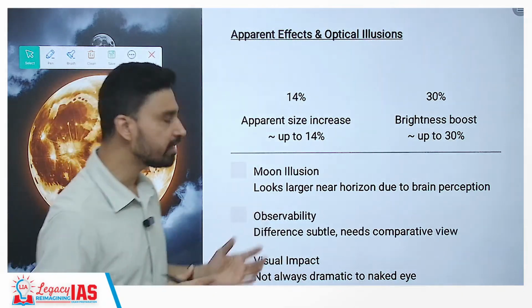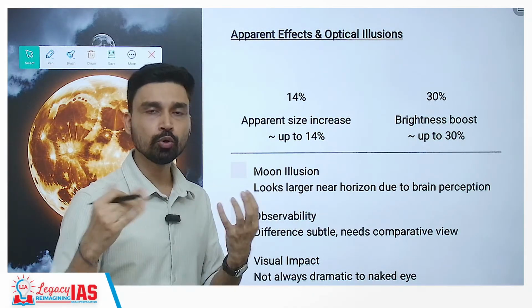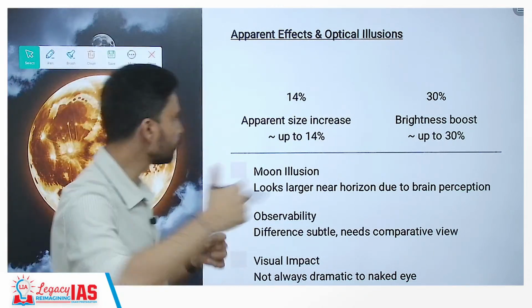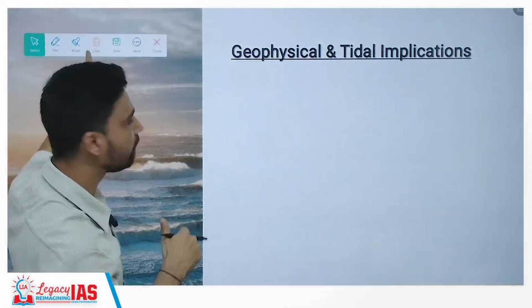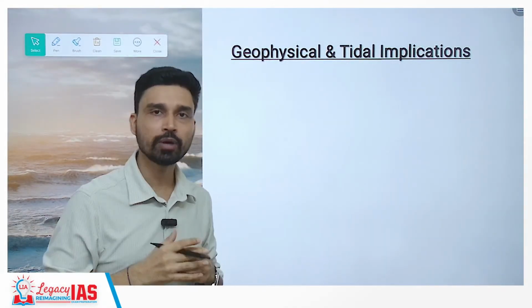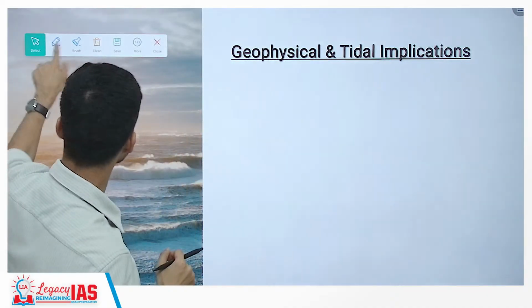The visual impact is not always dramatic to the naked eye. For example, you do not have anything to compare with. Someone told you that the moon looks slightly smaller at one position and bigger at a different position, but you do not have a comparison, and the moon is so far from us that your eyes cannot make an extreme distinction between them.